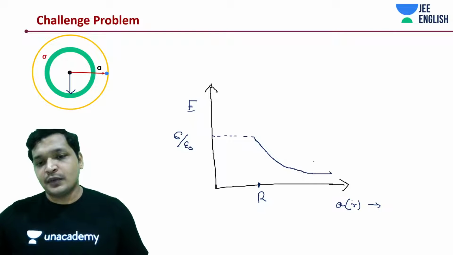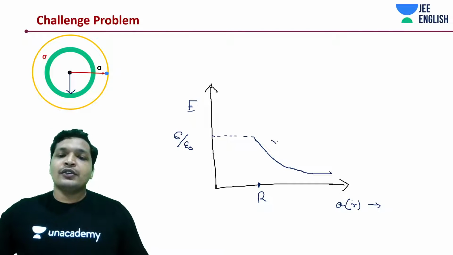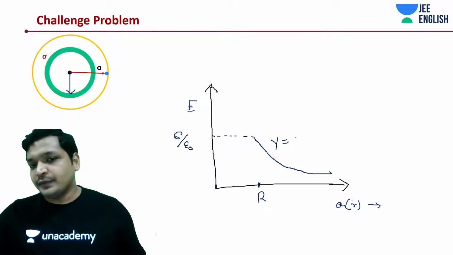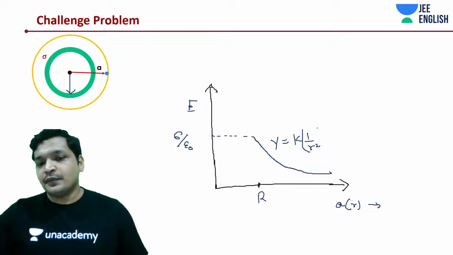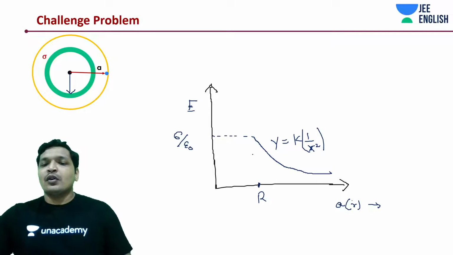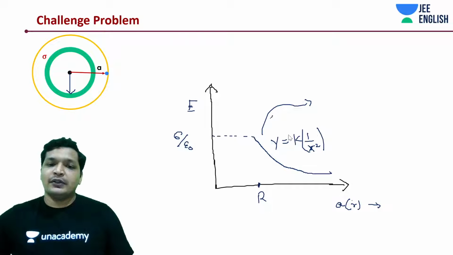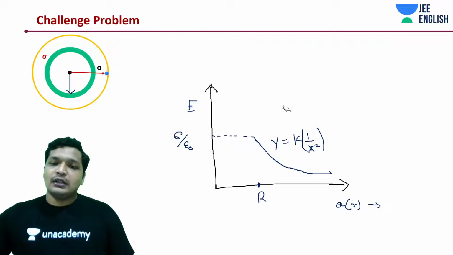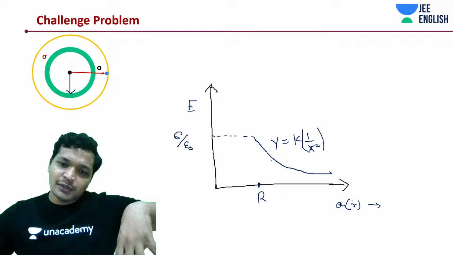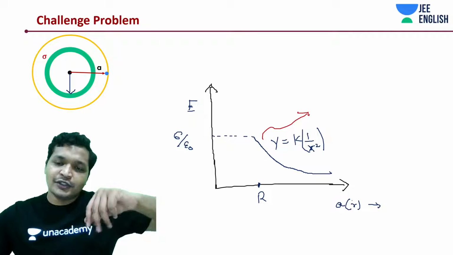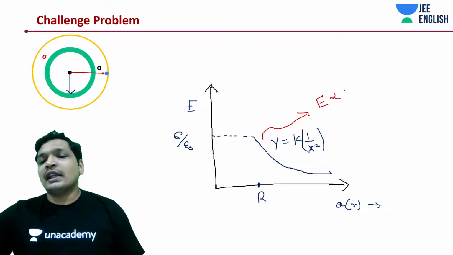It should be like y is equal to k into 1 by x square graph, where y is the electric field. Let me do it the other way around. This is very important, and most asked. This would be a little bit steeper, it should not be like this. But anyway, this tells you that the electric field is proportional to 1 by r square.